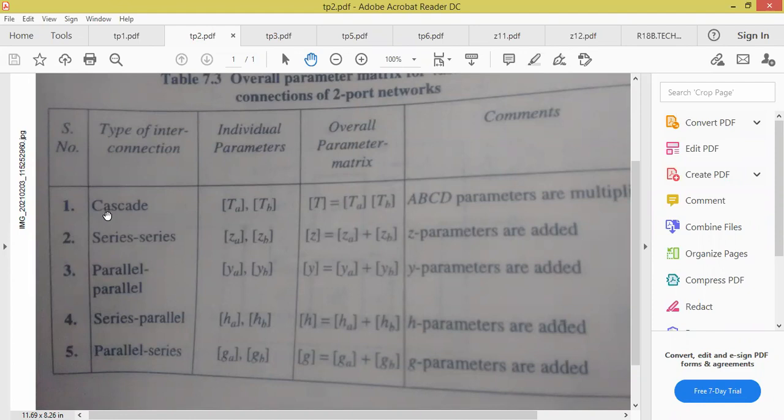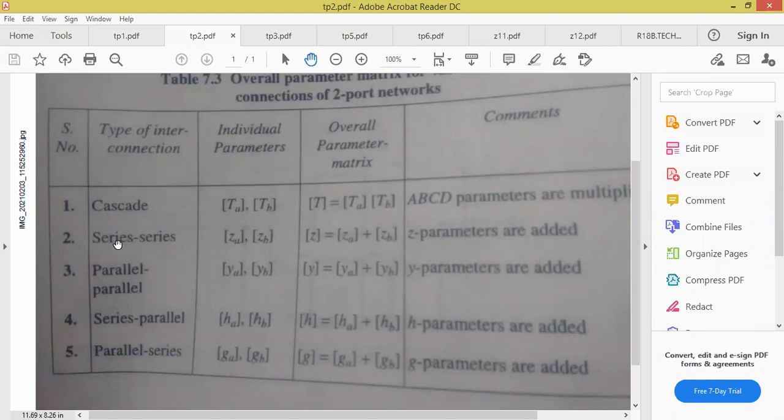Okay. So cascade connection. If two networks are connected in cascade, in the question they will mention they are connected in cascade, then what we have to do? We have to find the ABCD parameters of two networks and we have to multiply. I will explain with the problem. This is only for remembering.